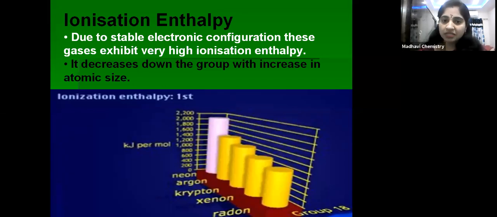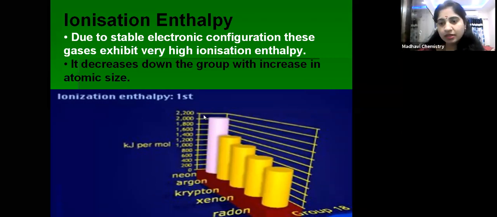Now coming to the same group, if you consider top to bottom, atomic size increases because the number of shells goes on increasing, is it not? So we know that ionization enthalpy is inversely related to the atomic size. So as atomic size increases from top to bottom in a group, ionization enthalpy decreases, is it not? So in 18 group, top to bottom ionization enthalpy decreases.